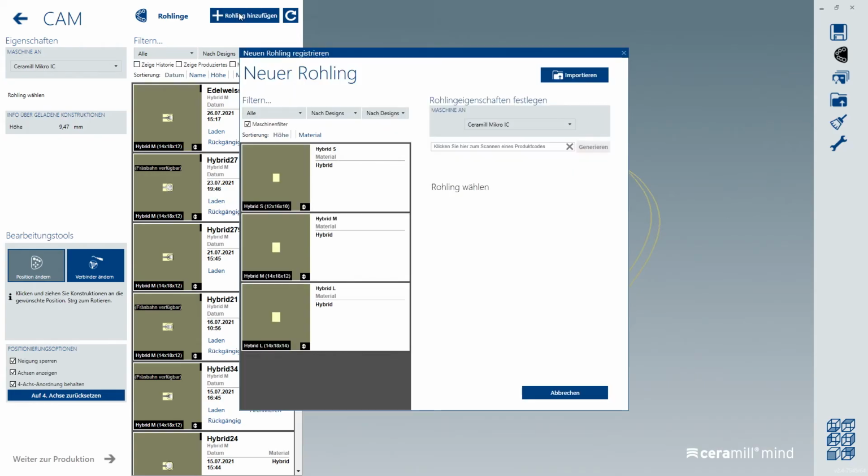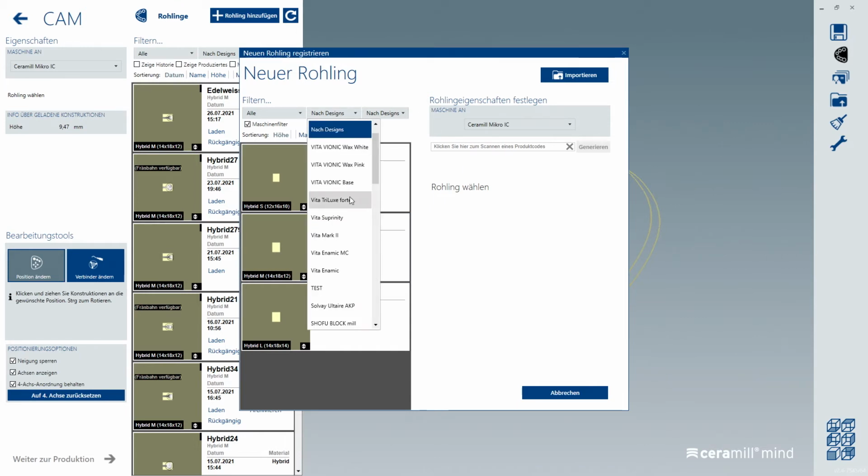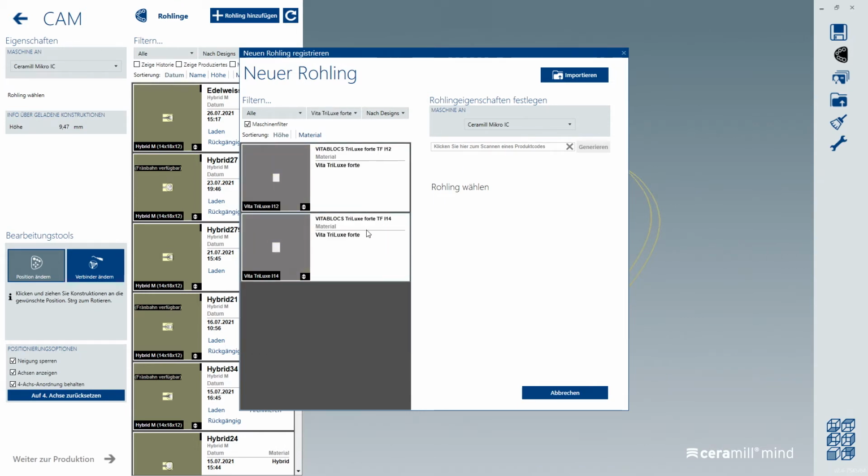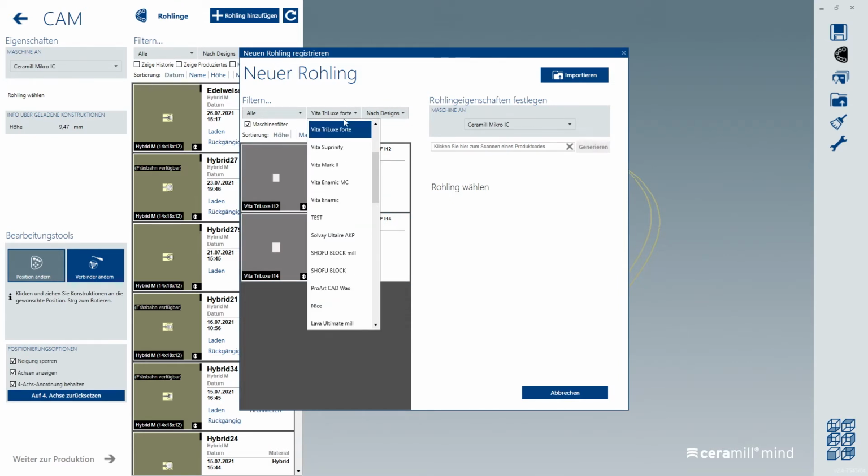A great simplification of the Edelweiss block is the possibility to machine it with a wide variety of milling programs. Whether they are used as material hybrid, Trilux Forte or Dynamic by Vita, they achieve perfect results.